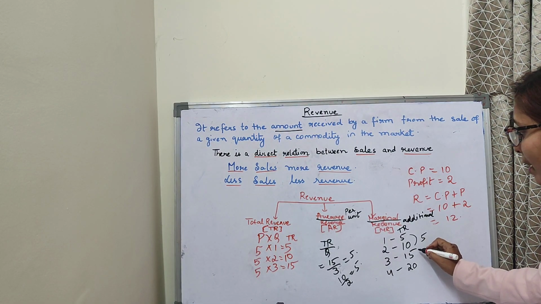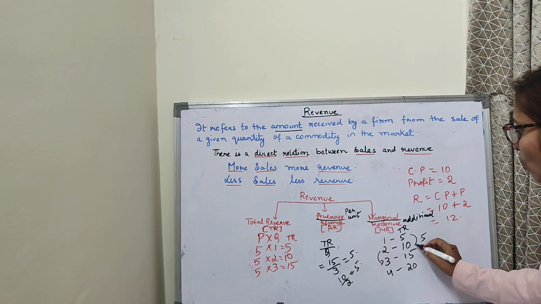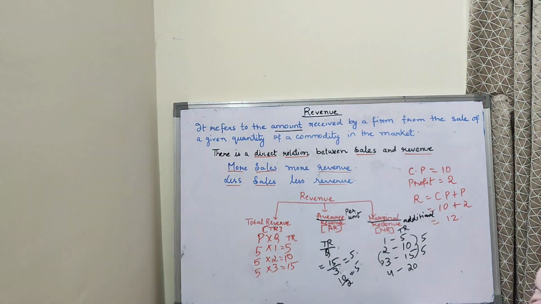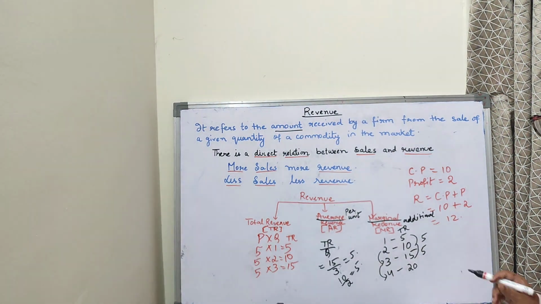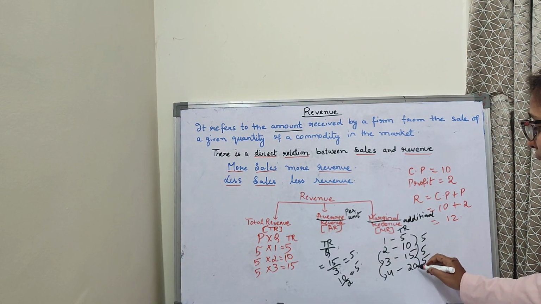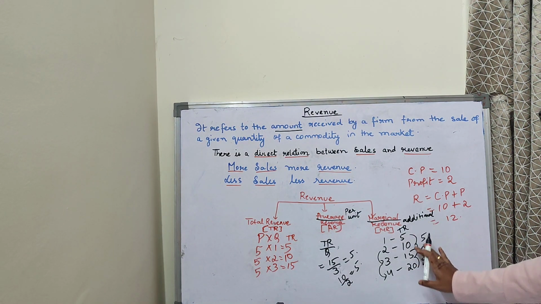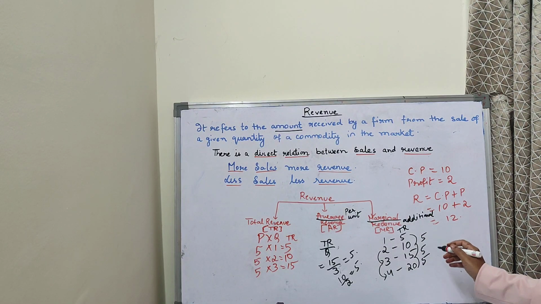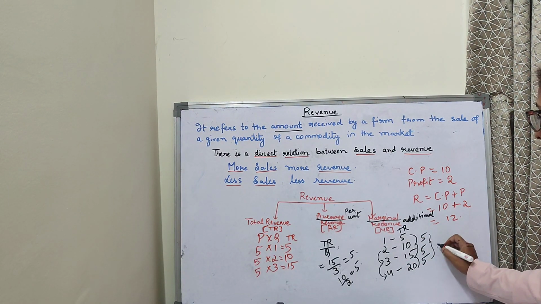Now when you are selling one additional output, from 2 units to 3 units, what is the change in total revenue? The change is of 5. 10 to 15, the change is 5. Again, when you are selling one additional output, what is the change in total revenue? The change is again 5. 15 to 20 is of 5. Clear? So marginal revenue is the change in total revenue. Marginal revenue is the additional revenue from the sale of an additional output. Clear, children? So this is my marginal revenue.